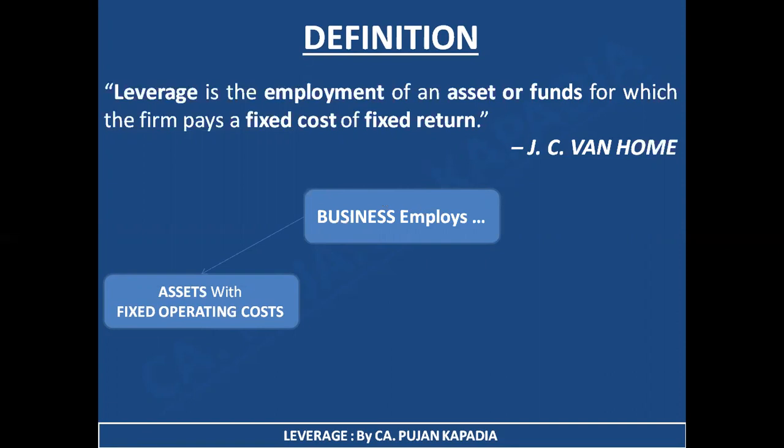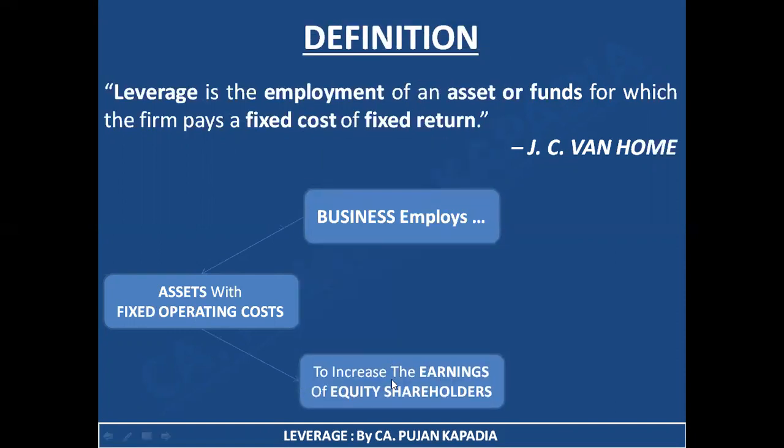No matter what your total production or total sales are, this cost always stays constant. For example, rent of a factory is a fixed cost. So when a business employs an asset with fixed operating cost with the motive to increase the earnings of equity shareholders, this employment is termed operating leverage. This is one side of the coin that we have studied, operating leverage.